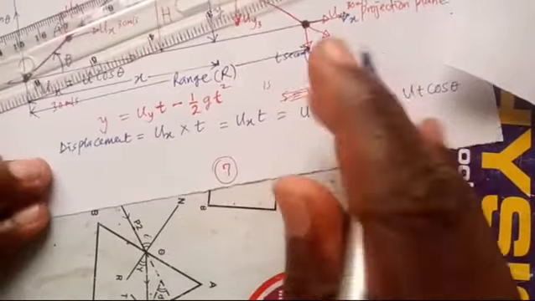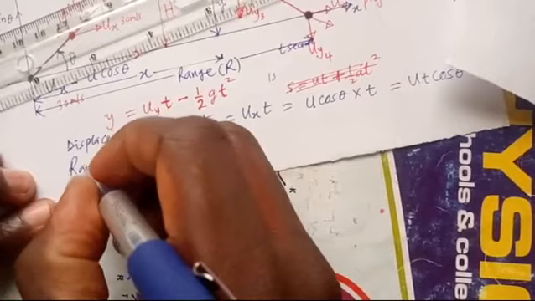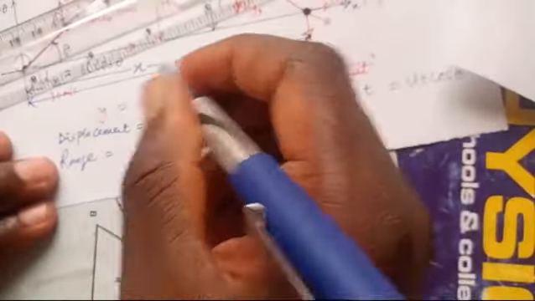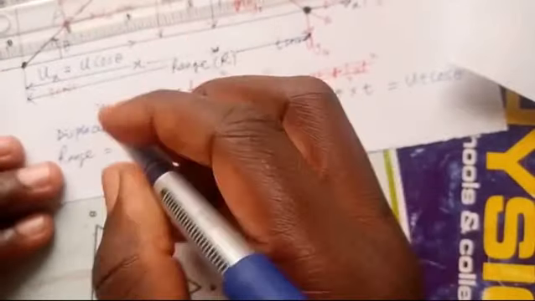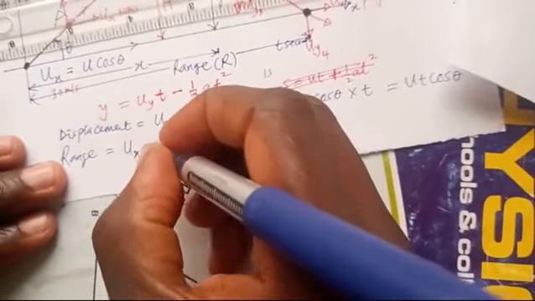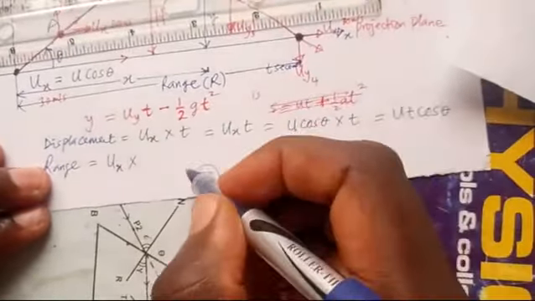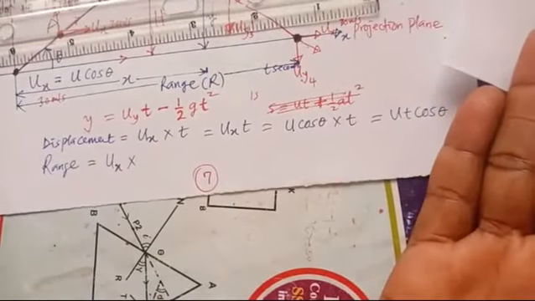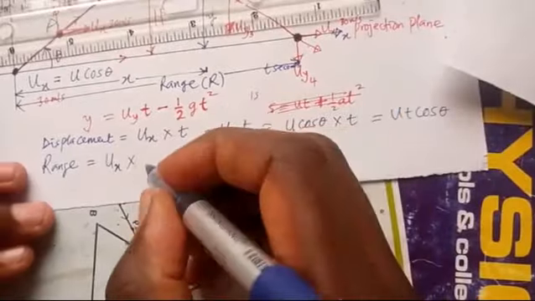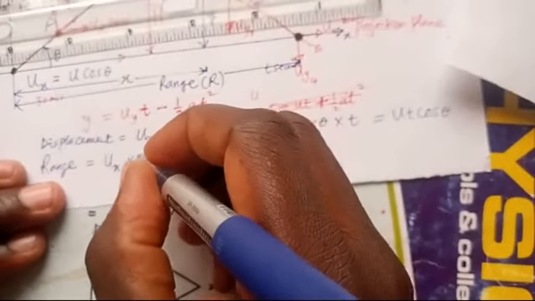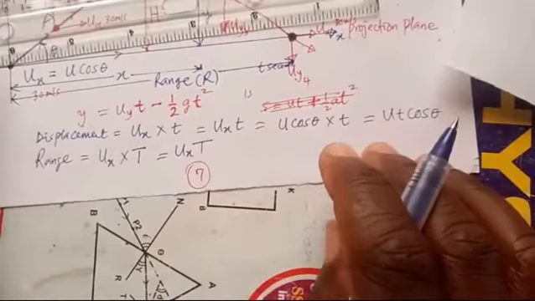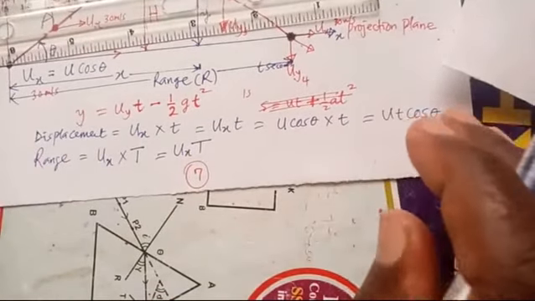You see that? So range is also equal to the horizontal velocity, which is u sub x, multiplied by the time, which will now be the time of flight, because when it reaches here, the journey has ended, and the time taken we call the time of flight, denoted by capital T. So you have u sub x times capital T.